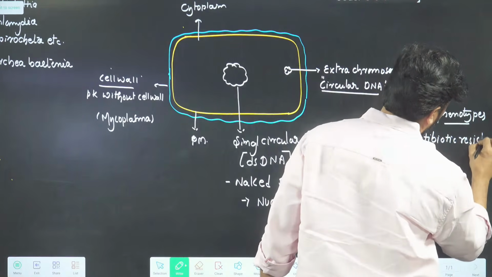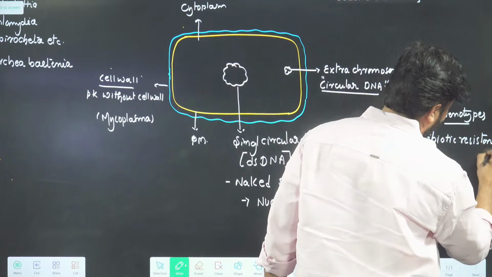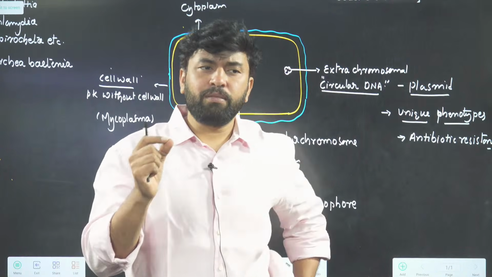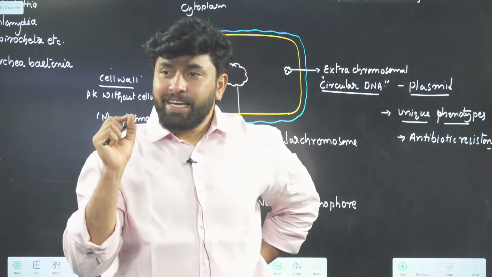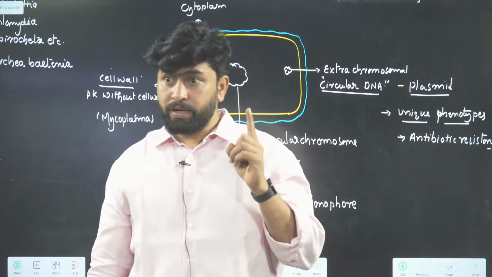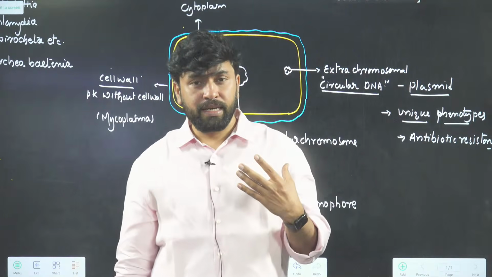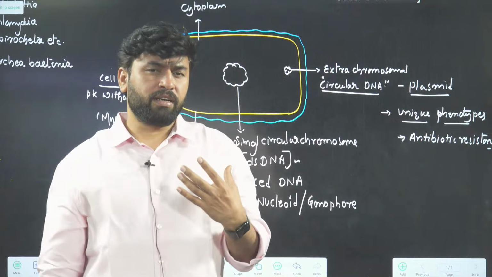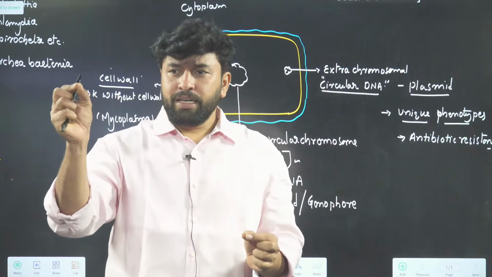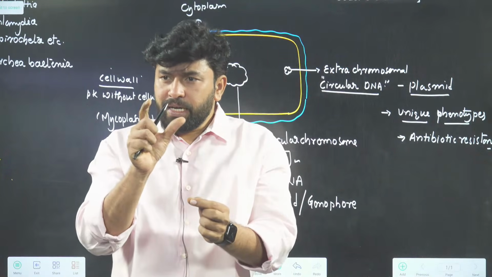Now, what is an antibiotic? Some substances kill bacteria, and bacteria-killing substances are known as antibiotics. We have seen words like ampicillin, tetracycline, kanamycin, erythromycin. So many antibiotics are there. Take a few drops of antibiotic and keep it on a bacteria.